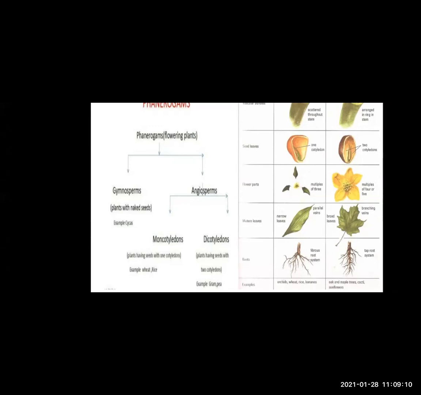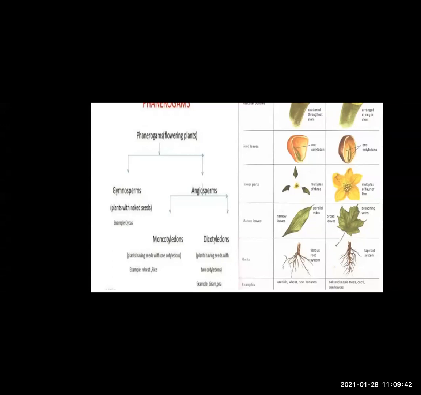Dicotyledons are the plants having seeds with two cotyledons, which means the seeds can be divided into two equal halves. That's why the name: di means two. Examples of dicotyledons are gram and peas. Examples of monocotyledons are wheat and rice.